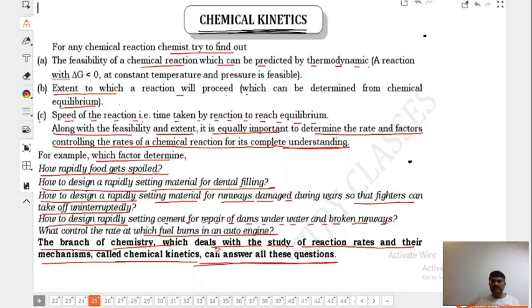What is chemical kinetics? It deals with the study of reaction rate, how fast a reaction can go, how can we control the rate of reaction, and their mechanism. It is called chemical kinetics. It can answer all these questions.